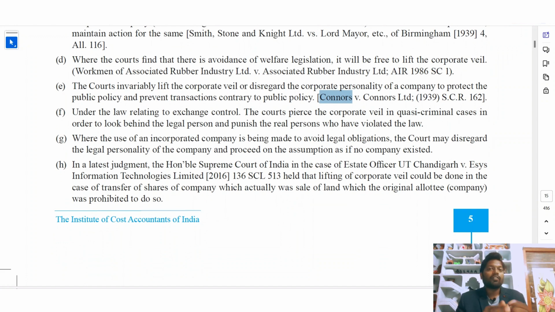So lifting of the corporate veil means, if I was a shareholder of that company and a particular mistake happens during the period I hold the shares, then the corporate veil will be lifted and this company and I will be treated as the same. If I sold the shares to another person and after some period of time the mistake happens, then I am not subject to that particular mistake. That is what it is saying.